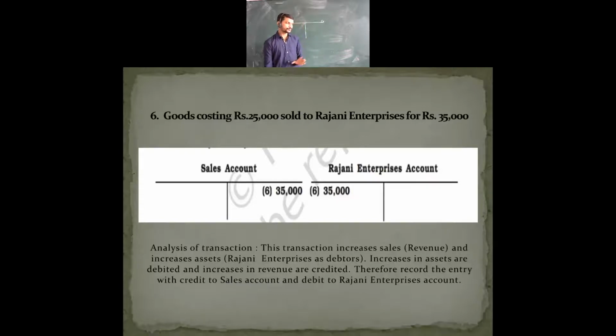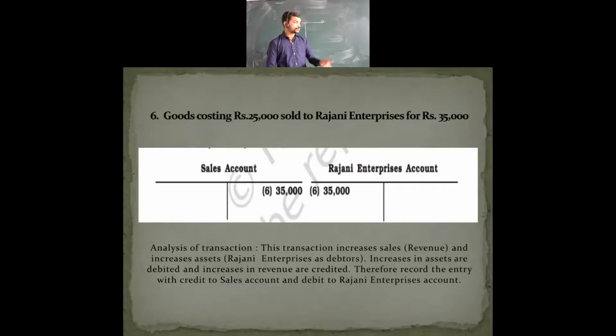Now here, understand the things. Let's go for the analysis first. The transaction increases sales, meaning revenue increases, and decreases assets. In the previous one we saw expenses.